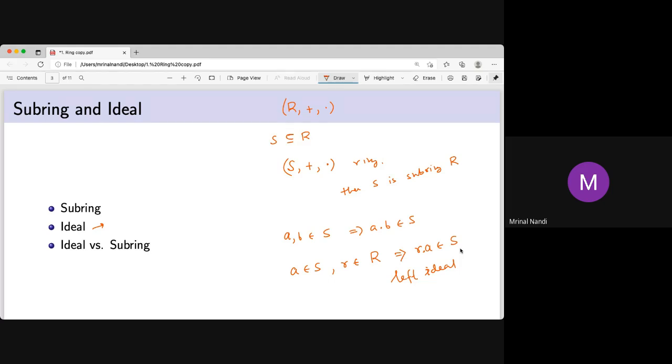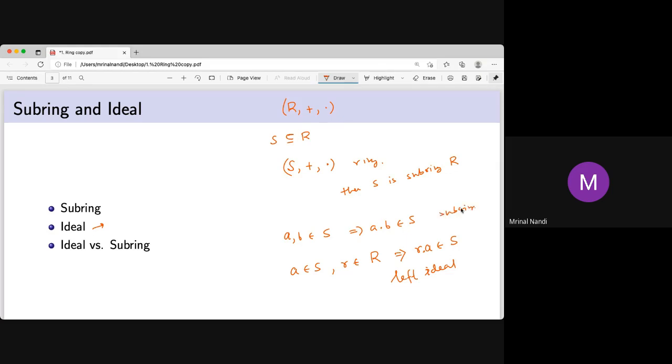So always there is a left ideal, right ideal, left inverse, right inverse. Whether a left inverse exists, whether a right inverse may not exist, something of this sort. So if you just assume commutativity, then everything will be much simpler in a ring. Also sometimes we assume that one is there. So we say it is a commutative ring with identity. So this is the basic difference between an ideal and a subring.